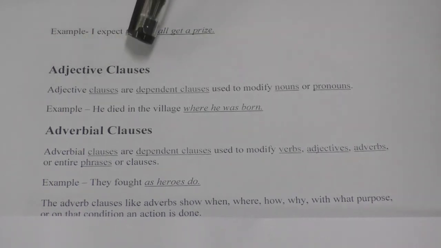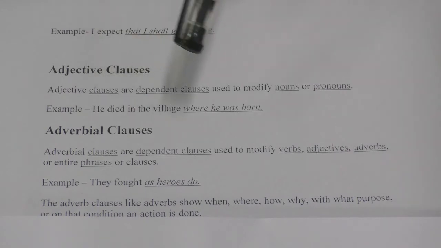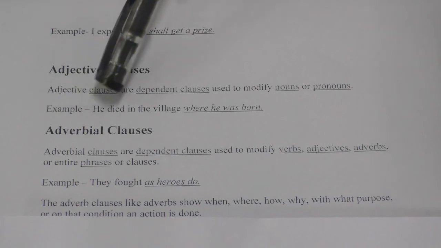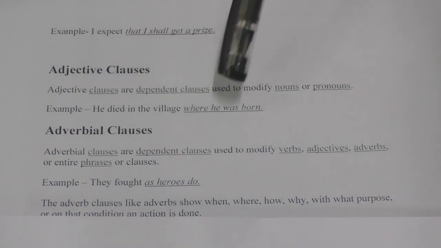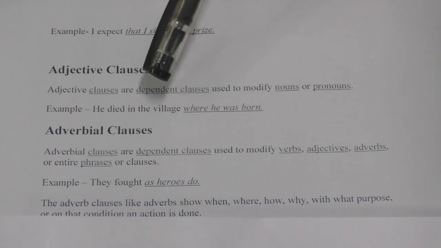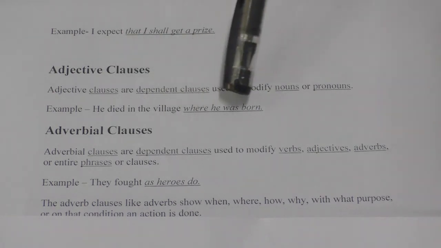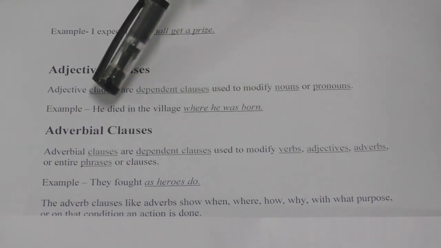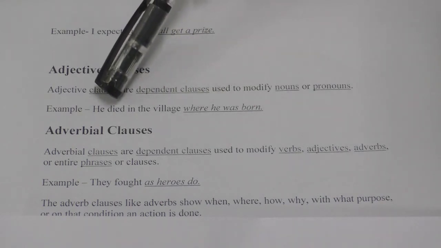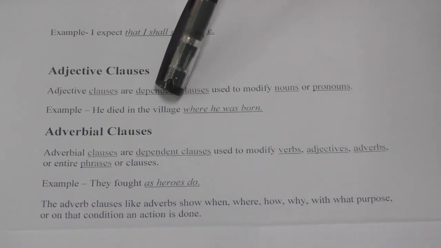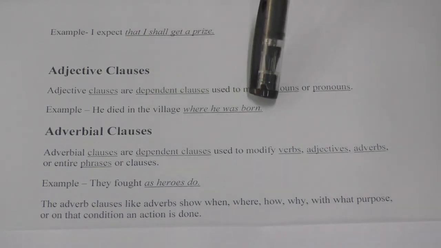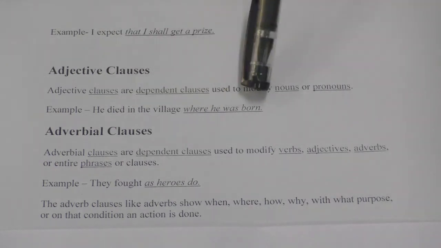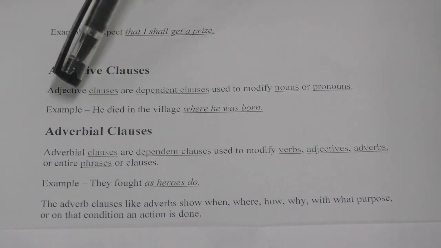Now let's look at the adjective clauses. These adjective clauses are dependent clauses used to modify nouns or pronouns. Example, he died in the village where he was born. So here where he was born is the clause which gives you some meaning, however they are not complete, so it needs an independent clause. He died in the village where he was born. So here it is telling us more about the village, so that's why it is an adjective clause.